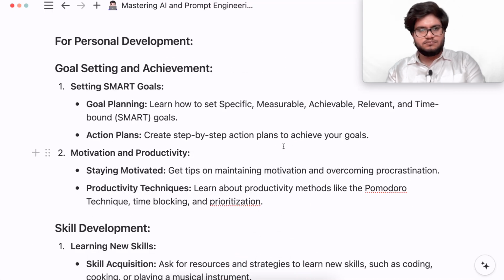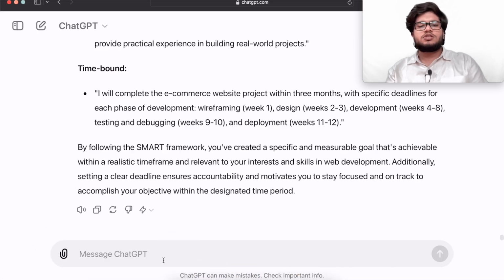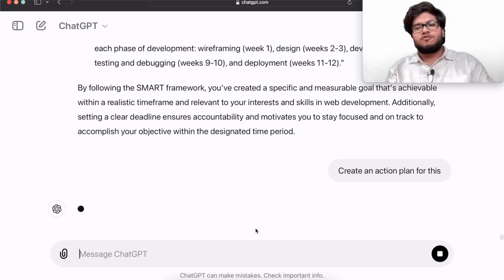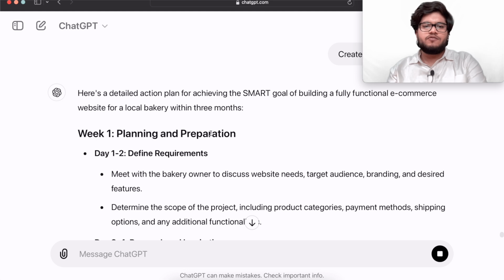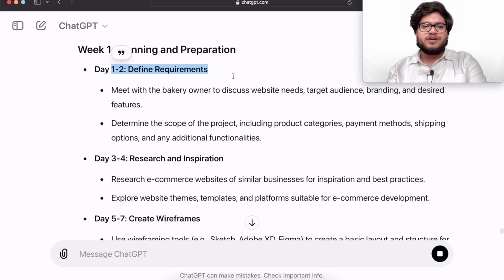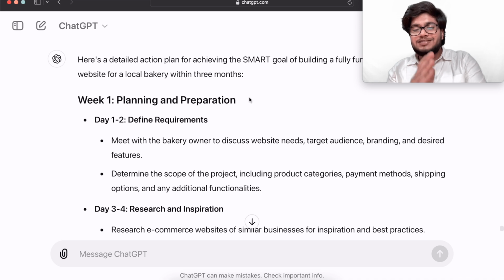Now, if you want to create an action plan for this, create step-by-step action plans to achieve your goals. So what you could do, you could just ask, create an action plan for this. So ChatGPT will create an action plan for this. So in week 1 you have to do planning and preparation, define requirements. Day 1 to 2 you have to define requirements, day 3 and 4 you have to do research. So it gave you such a precise plan just in seconds, just by using a prompt.